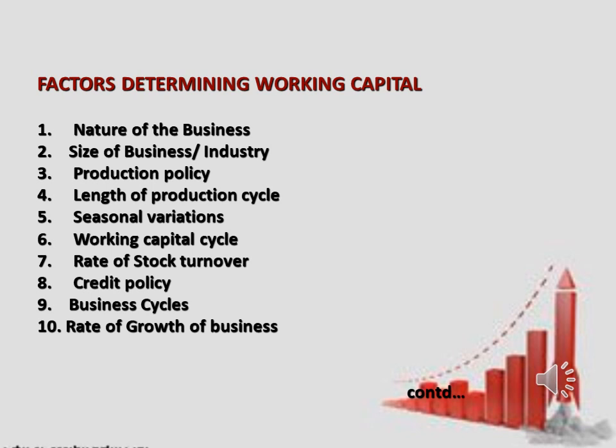The third point is production policy. In certain industries, the demand is subject to wide fluctuations due to seasonal variations. The requirements of working capital in such cases depend upon the production policy. The production could be kept either steady by accumulating inventories during slack periods with a view to meet high demand during the peak seasons, or the production could be curtailed during the slack season and increased during the peak season.